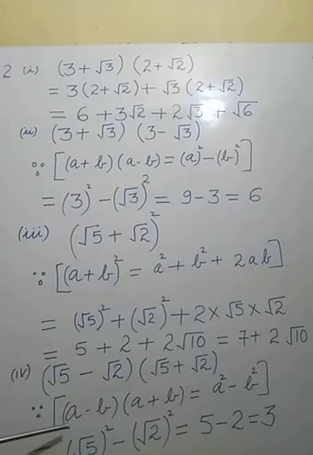Now applying this identity, a minus b in the second bracket, a plus b, is equal to a square minus b square. What is the value of a here? a is equal to under root 5. So under root 5 whole square minus b square, meaning under root 2 whole square. Under root 5 whole square will be equal to 5. Under root 2 whole square is equal to 2. In between, the sign is minus. So 5 minus 2, that is 2 subtracted from 5, and the result will be 3. In this way, we have solved question number 2.